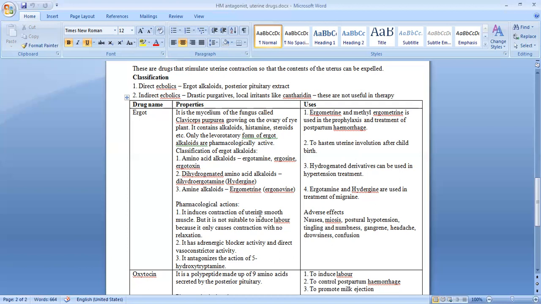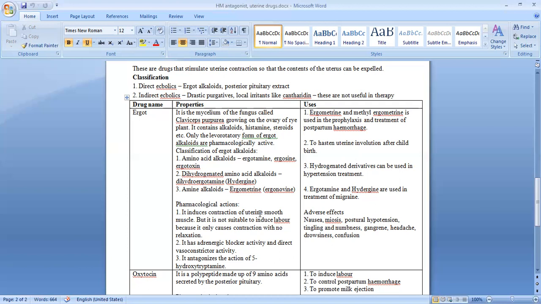Now, at the time of childbirth, during labor, we want an oxytocic agent which is going to cause first contraction, then relaxation, so that the baby can be expelled out smoothly. But ergot does not have that property. It will only cause contraction and not cause relaxation. That is the reason why it is not used to induce labor, but it has some other uses.